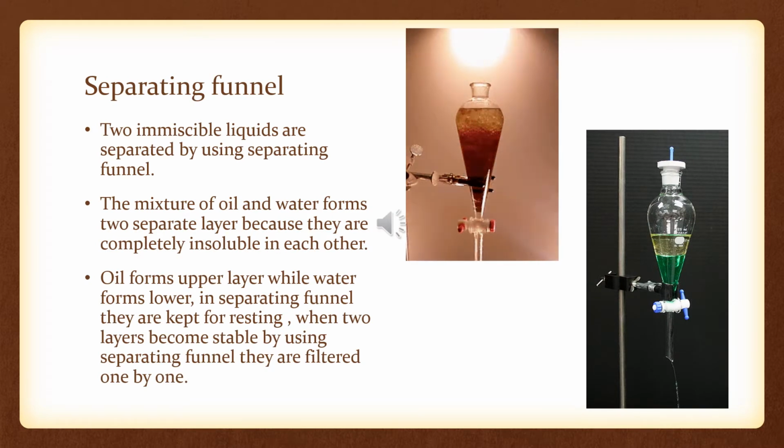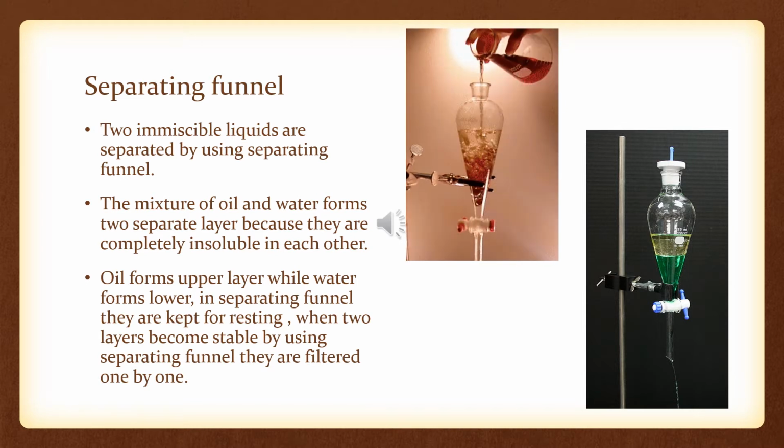The next method which we have is the separating funnel. Here we are talking about two immiscible liquids. Immiscible means those which cannot dissolve. We are talking about oil and water. Oil never dissolves in water; oil will always float on water. So the mixture of oil and water forms two separate layers because they are completely insoluble in each other. Oil forms the upper layer while water forms the lower.